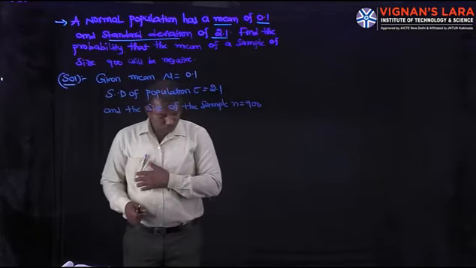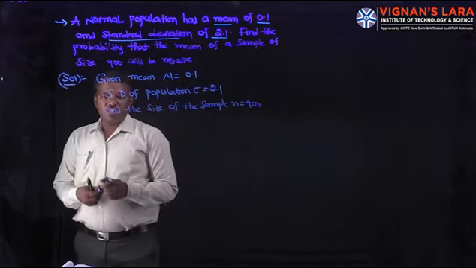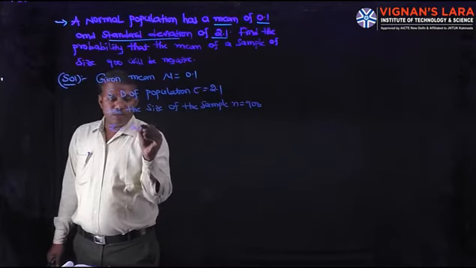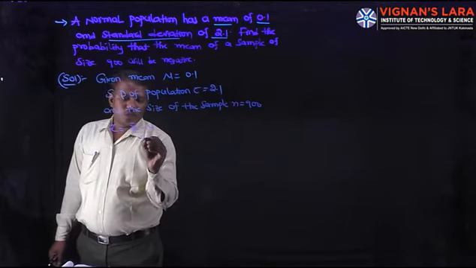Then the standardized sample mean is z equal to x bar minus mu by sigma by root n.